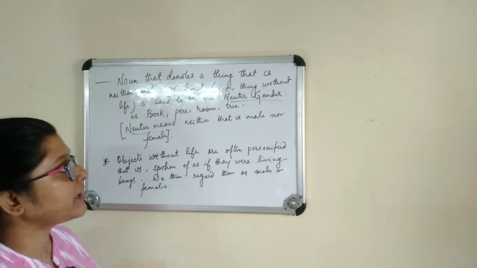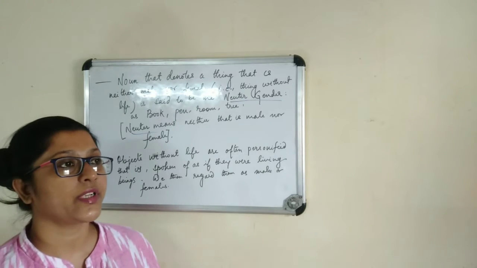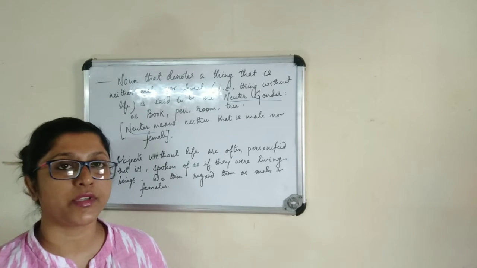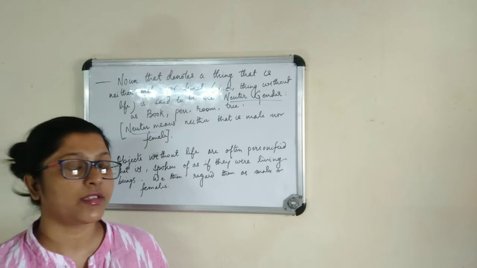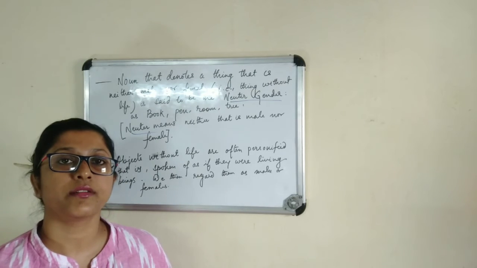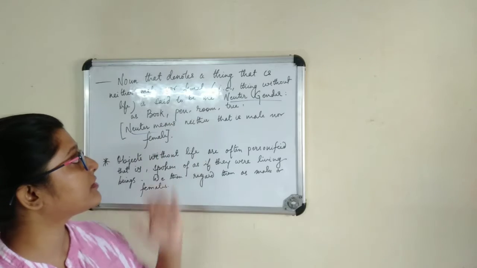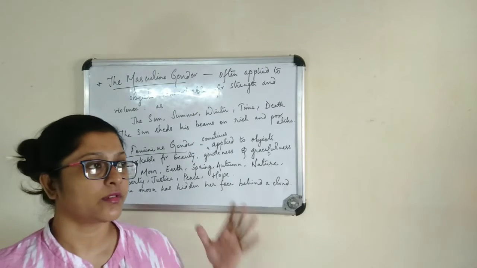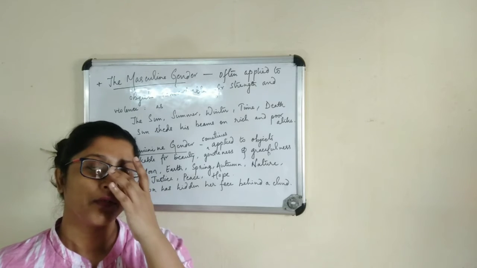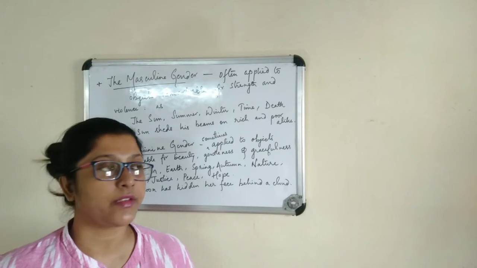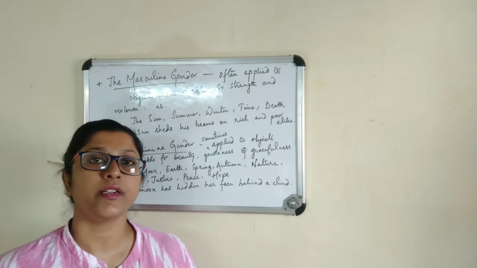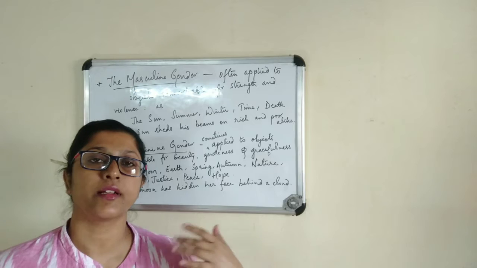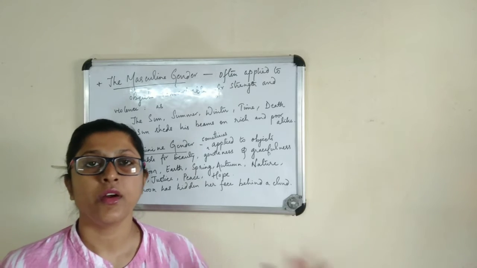So we read about gender, where we came across four types: first is masculine gender, then feminine gender, then common gender, and the fourth one, neuter gender. As we read about those objects which are often personified as living beings, when they are thought of as living beings, that object can be either male or female.